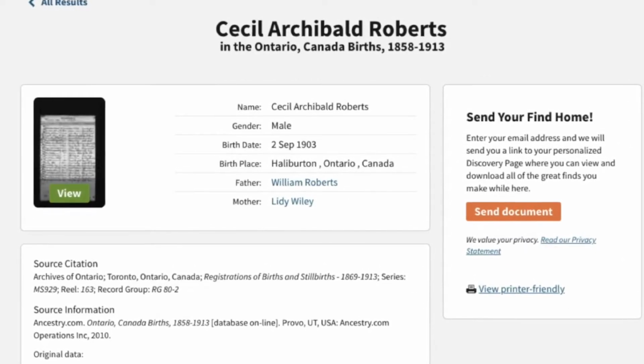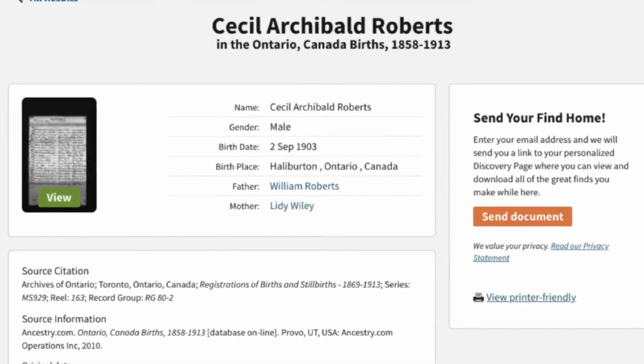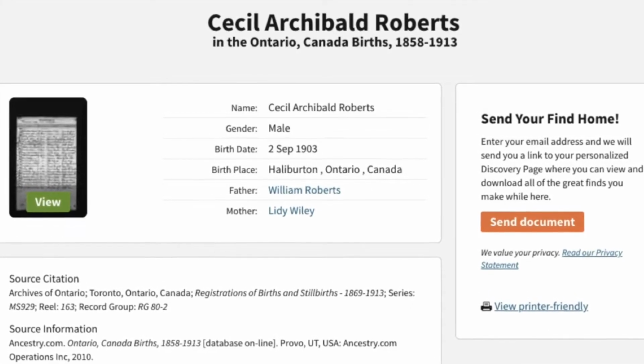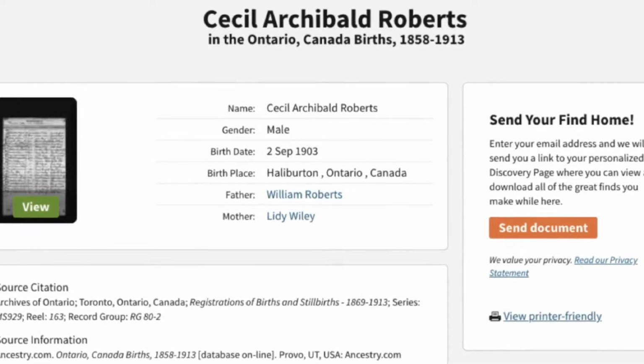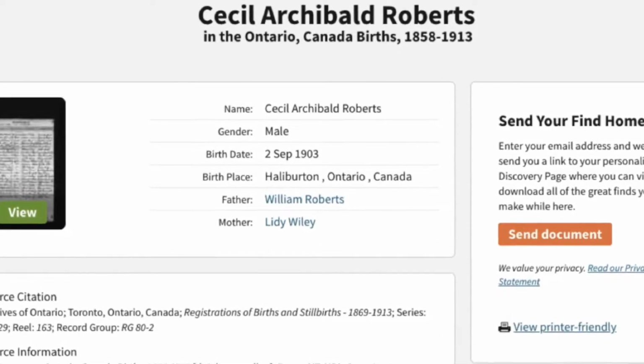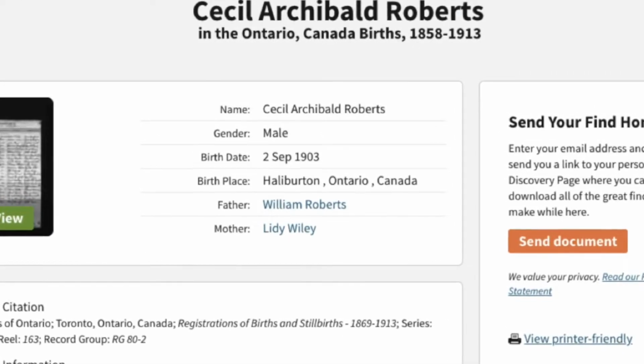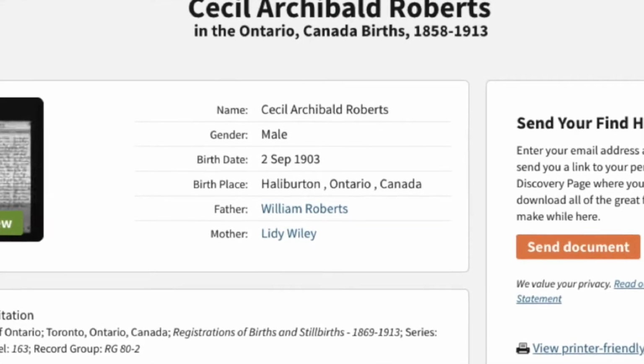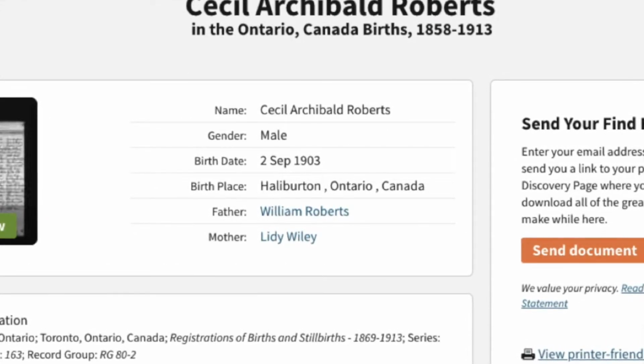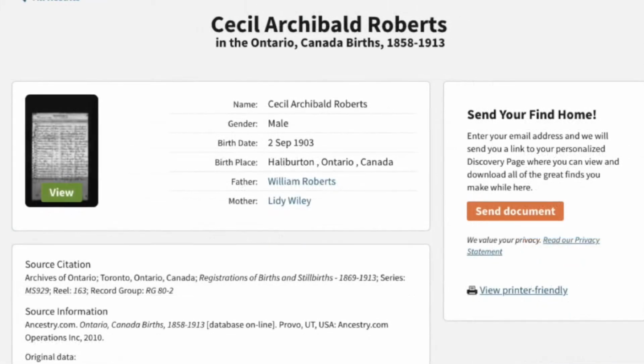Always take this transcribed information with a grain of salt. There are many reasons why it might be wrong. Maybe the person who transcribed the record made a typing mistake. Maybe the handwriting in the old book was hard to read. So we always want to look at that image to see the original for ourselves.